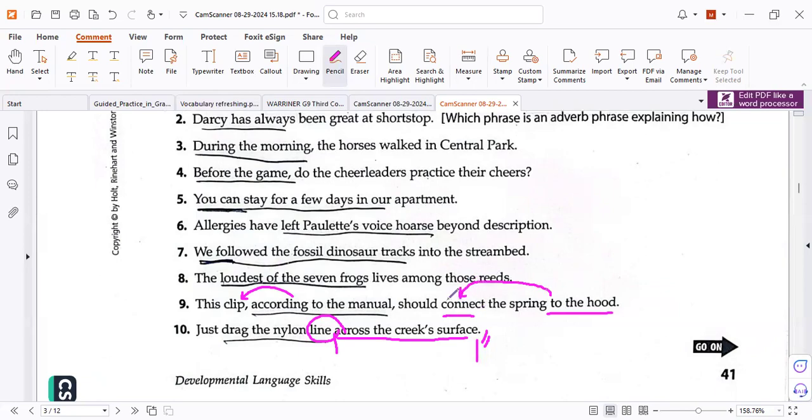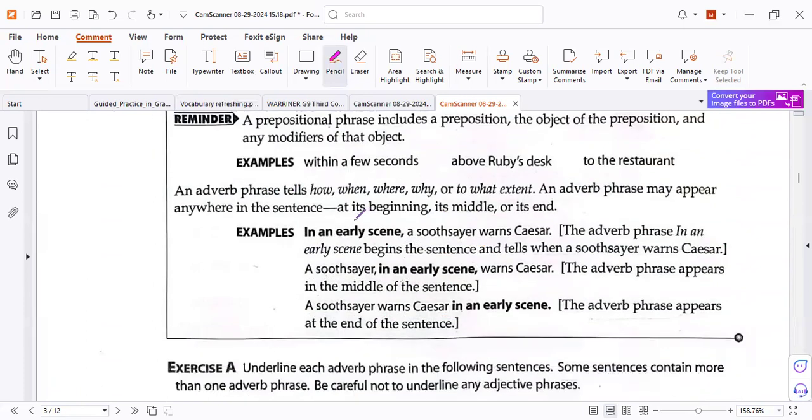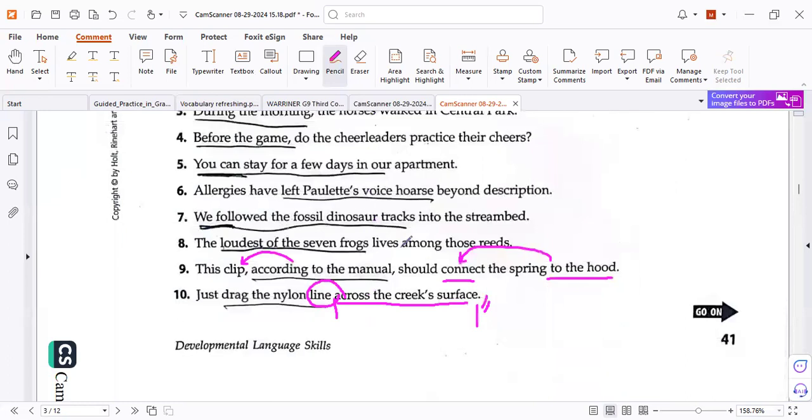So connect to. So an adverb phrase, as you know, modifies a verb, adjective, and adverb. And as I told you, it can be at the beginning followed by a comma, in the middle set off by two commas, and at the end. At the end we don't need a comma. Here again, preposition phrase, among. So you should read more about the prepositions in English. It will help you to know them quickly, like into and beyond. When you see a preposition, you are going to start the preposition phrase. That can help you.